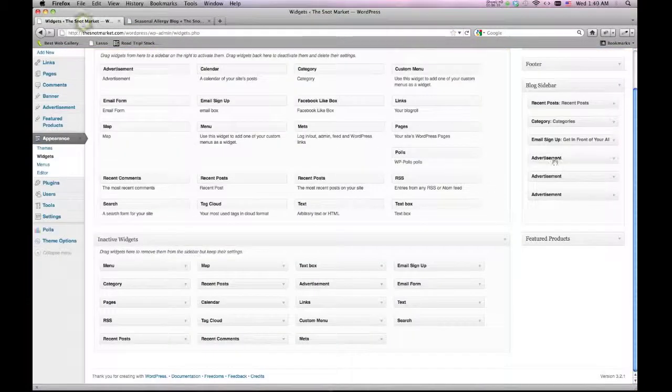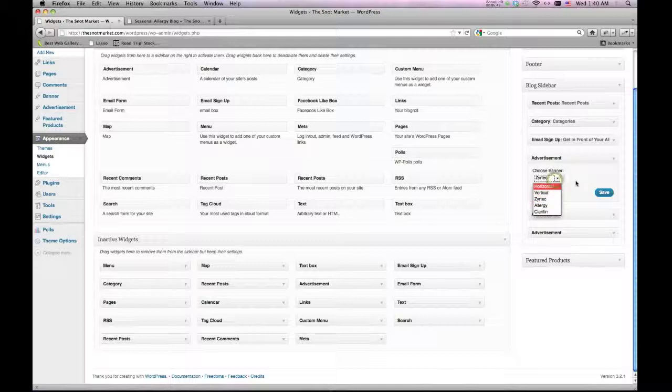Same thing with ads. I have 3 ads. If you want to add 50 ads, you can do that. Open up the advertisement drop down, and you're going to choose a banner that you've already uploaded. So right now I have some default placeholders, some banners we've just been using for demo purposes. You would choose the one you want, set it, hit save, and you're good to go with that.